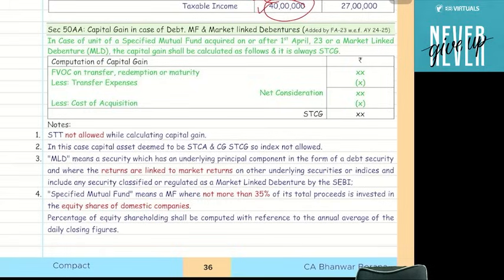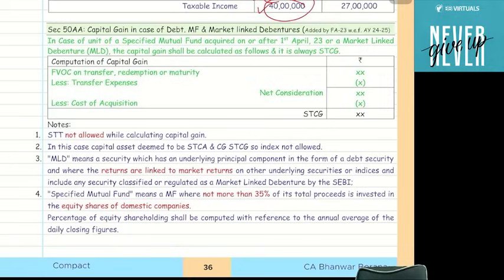Calculate capital gain: full value of consideration on transfer, redemption or maturity, minus transfer expenses and cost of acquisition. It will always be a short term capital gain. Now guys, STT is not allowed under capital gain. It is clearly mentioned in the 7th proviso to section 48, and the 7th proviso to section 48 says that STT is not allowed in the capital gain.